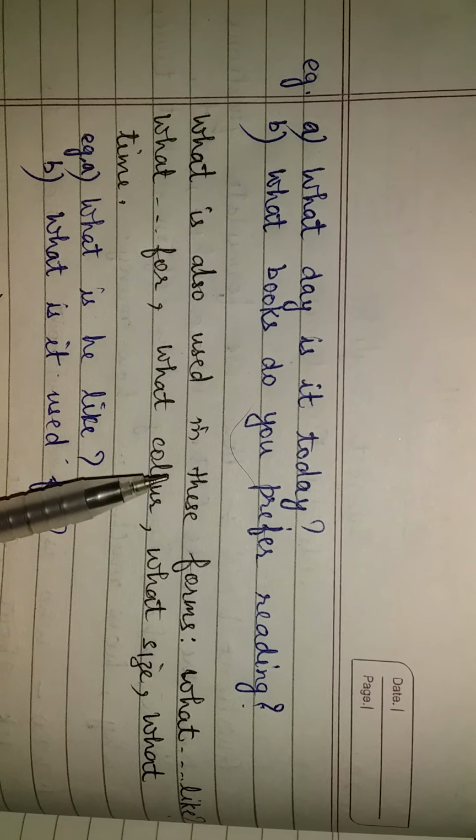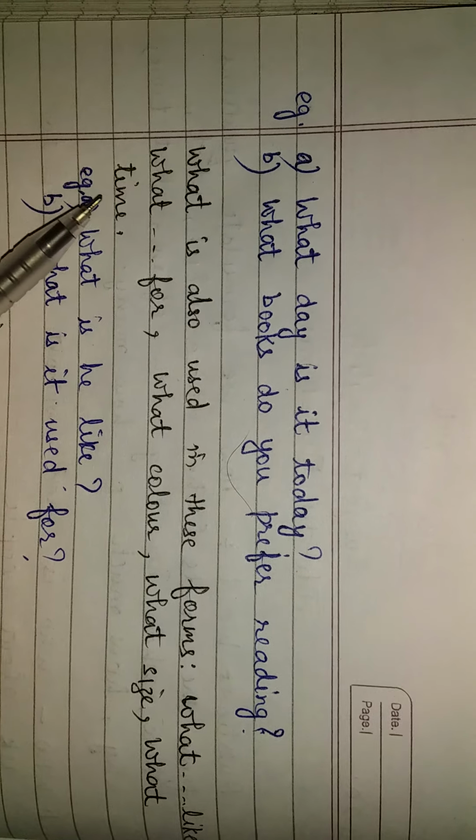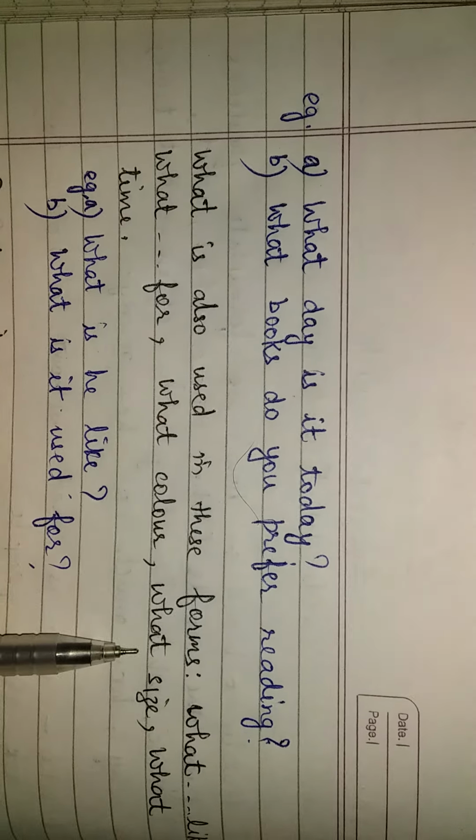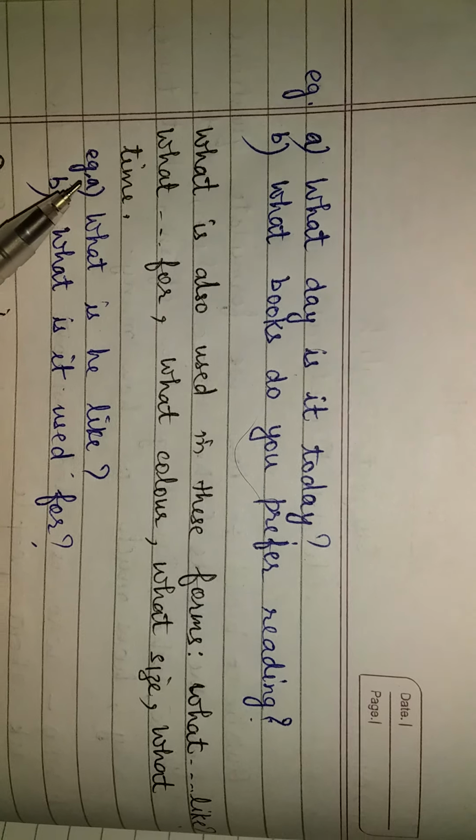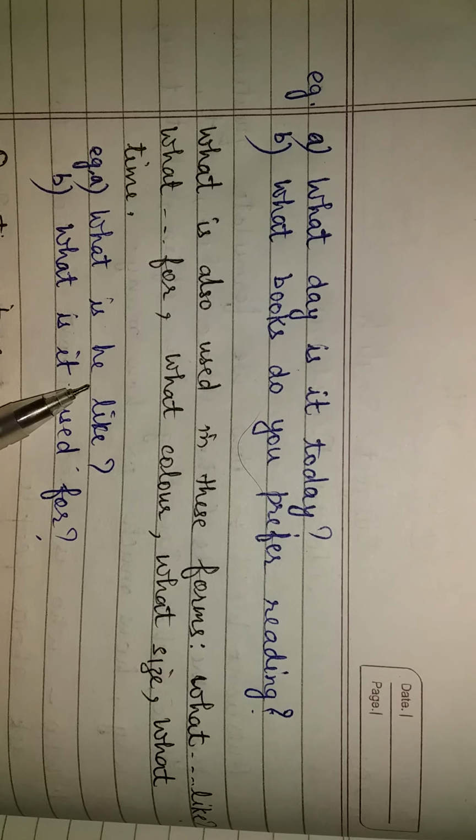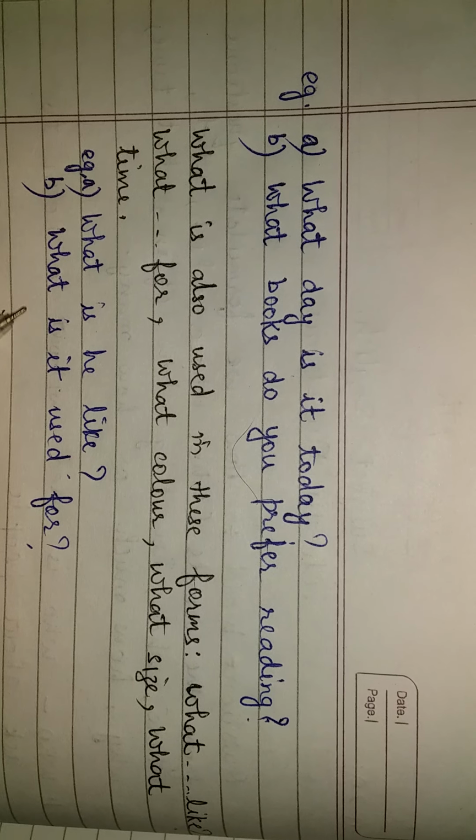What is also used in these forms: what like, what for, what color, what size, and what time. For example, A: What is he like? B: What is it used for?